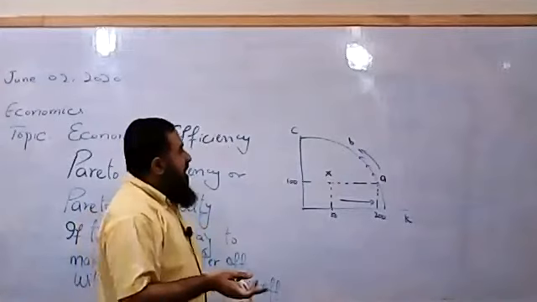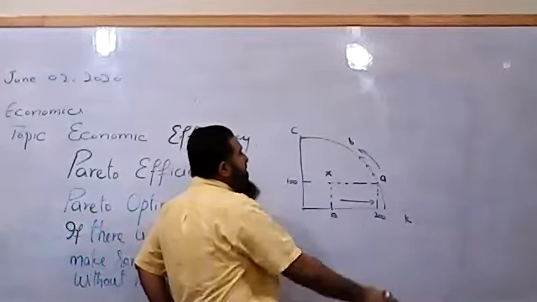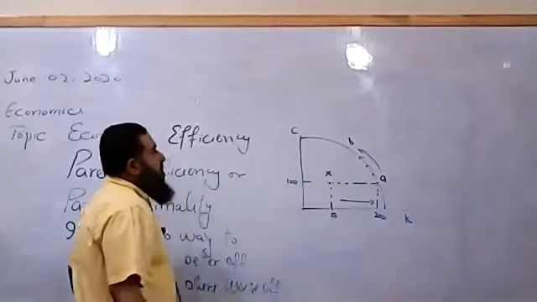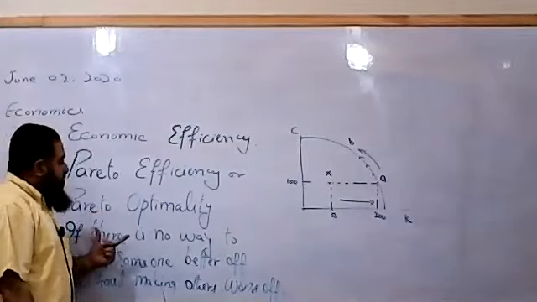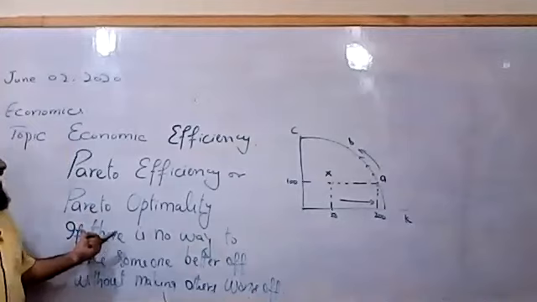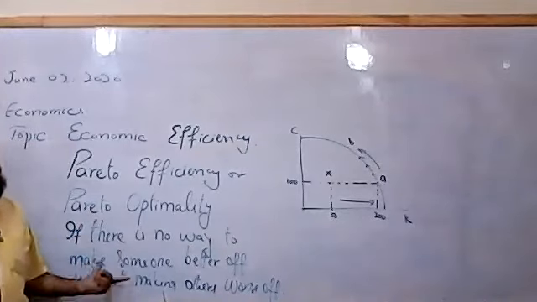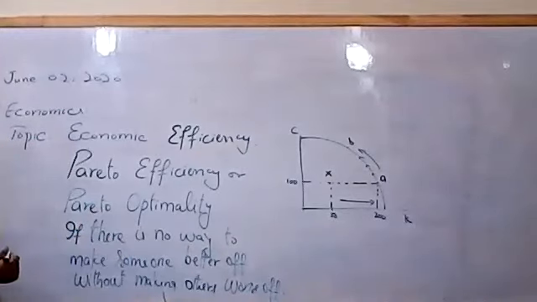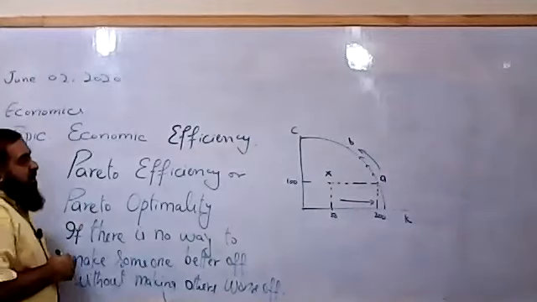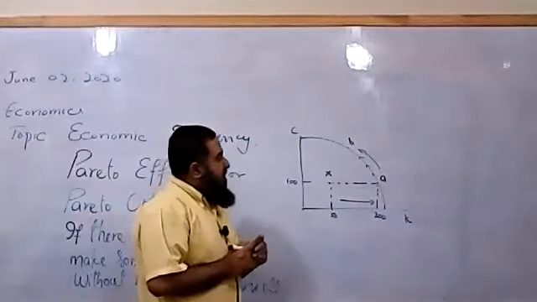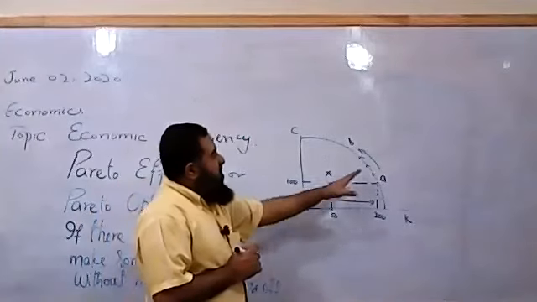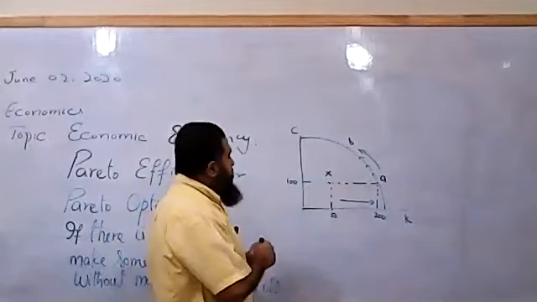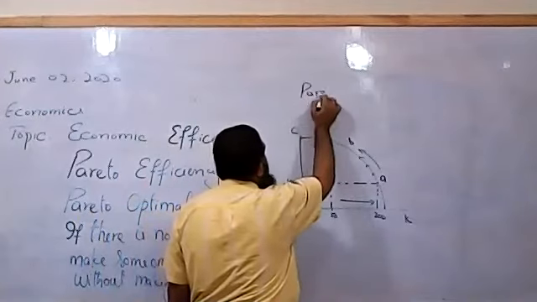So we say any point along PPC will be called a Pareto efficient or Pareto optimal point, where we find no way to make someone better off without making others worse off. All right. So this is called Pareto efficiency.